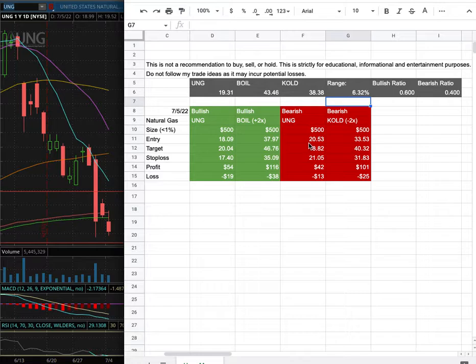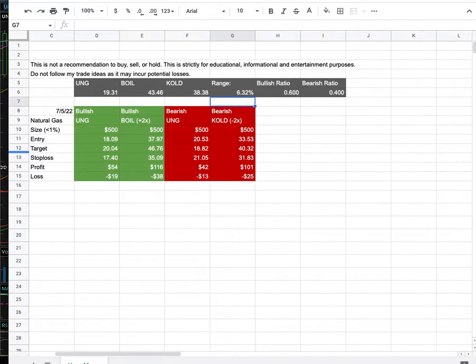However, if I were to open a short position, my entry is at $20.53, and that is its range there. My sell target is at $18.82. My stop loss is at $21.05. So whichever entry price were to hit first, that'll be my position of the week.